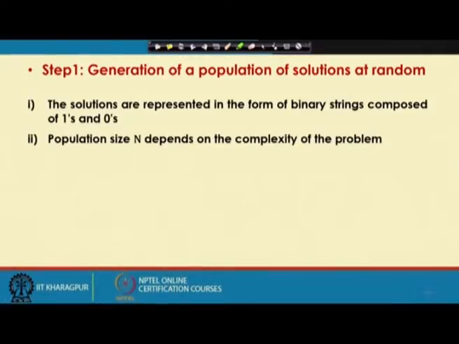Now, here the population size depends on the complexity of the problem. We have already mentioned that we start with a population of solutions. The population size could be 100, 500, 1000, depending on the complexity of the problem.